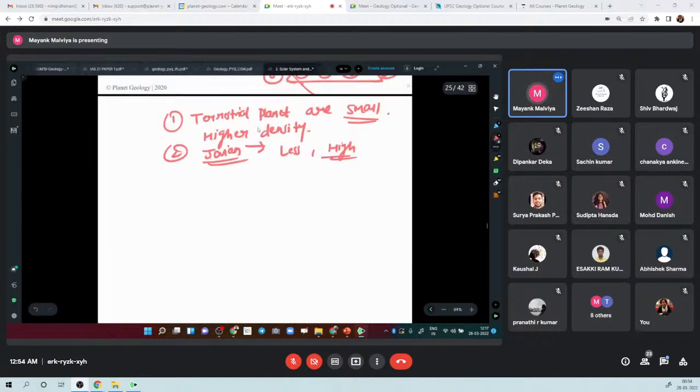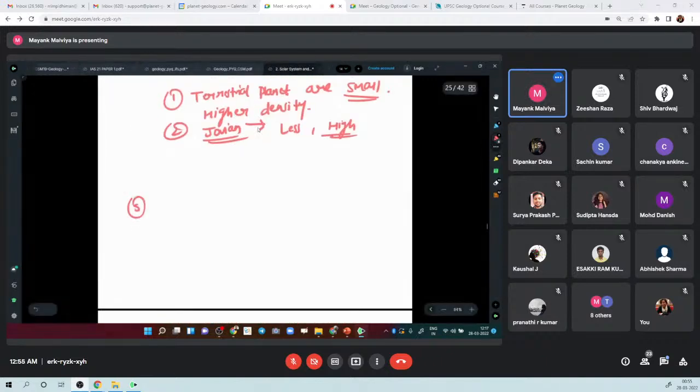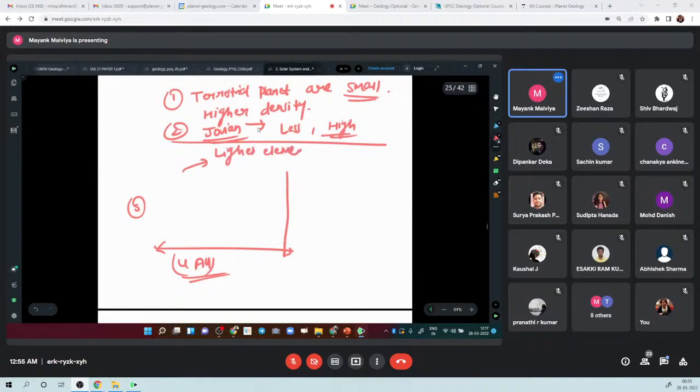So again I'll explain it here. This is sun, and all the area near the sun is very high in temperature. So the area up to 4 astronomical units is very high in temperature. So in this place you won't have many lighter elements. Like I said to you, the most abundant elements in the universe are hydrogen and helium. But you'll see Earth, even the atmosphere of Earth, doesn't have much hydrogen and helium.